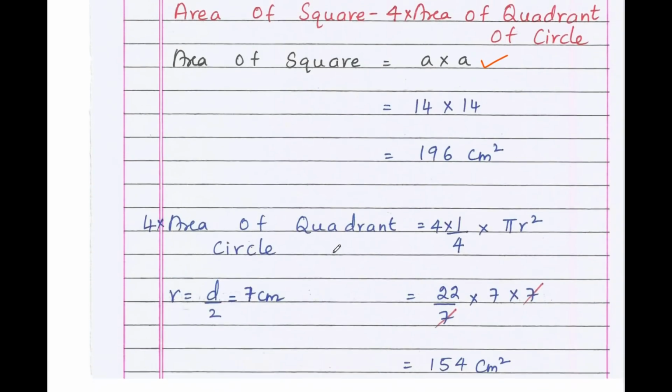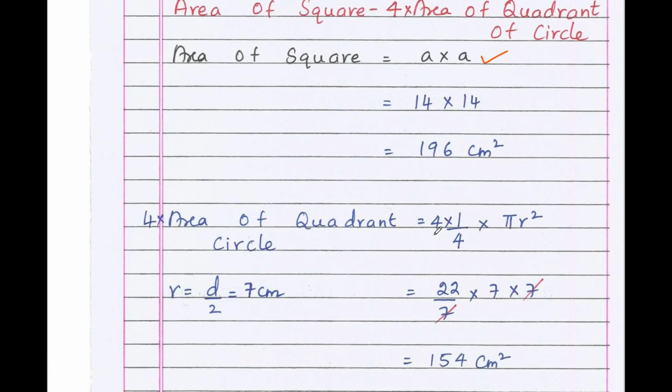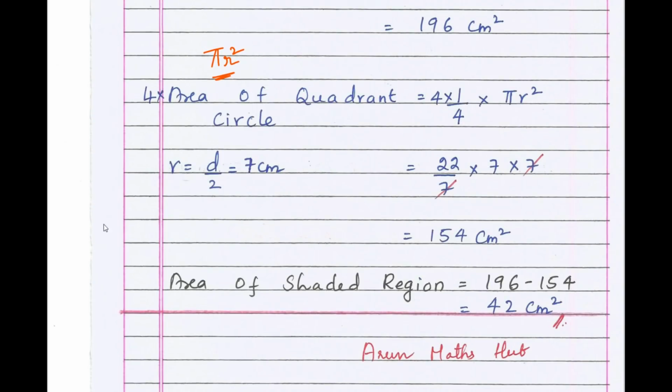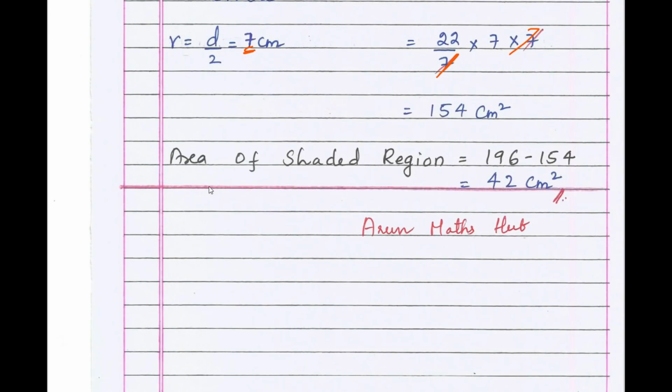Area of quadrant: 4 times area of quadrant is 4 into 1 by 4 into pi r square. Right? Directly you can write it, you can find out the area of circle, that is pi r square. Radius is the length a by 2 or the diameter d by 2. That is 14 by 2 is 7 centimeter. That is pi r square is 22 by 7 into 7 into 7. 7 and 7 will cancel. What we get? 22 into 7 is 154. Therefore the area of shaded region is 196 minus 154. What you get is 42 square centimeter.